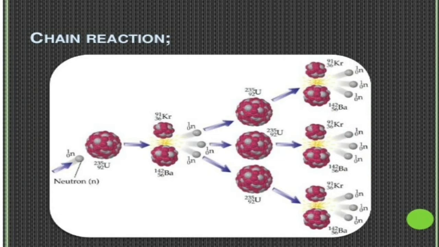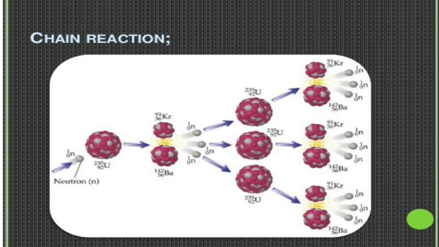So in the first stage, only 1 fission reaction. In the second stage, 3. Then in the third stage, we have 9. In the next stage, we will have 9 times 3, that means 27 neutrons. Like that, the number of neutrons will keep increasing in each stage.